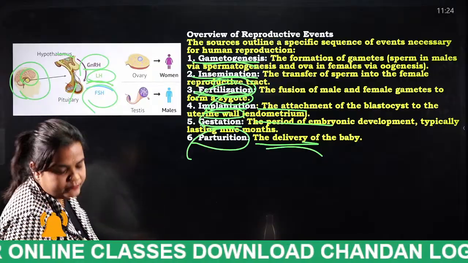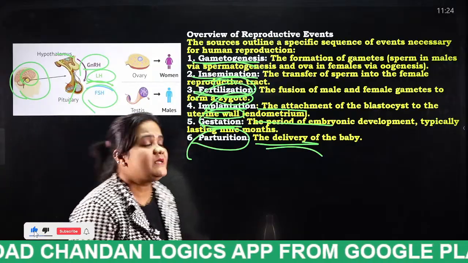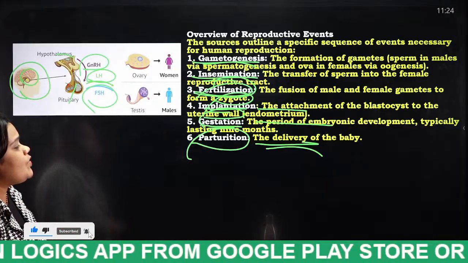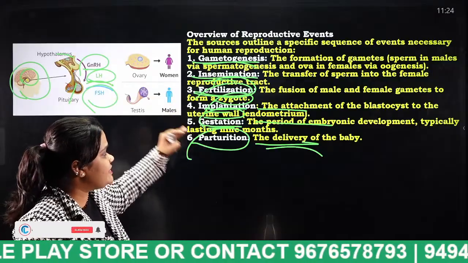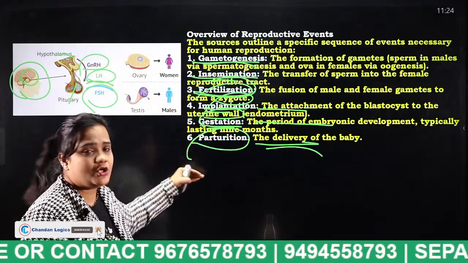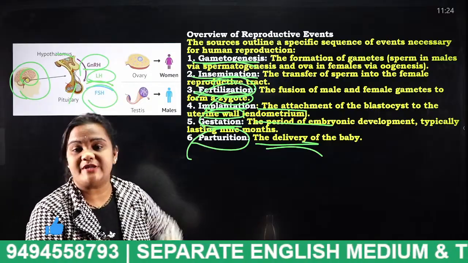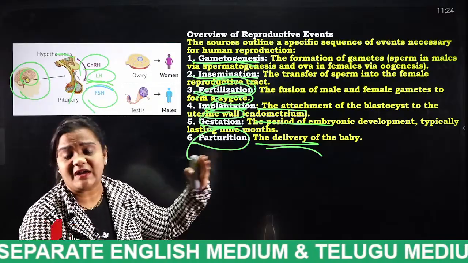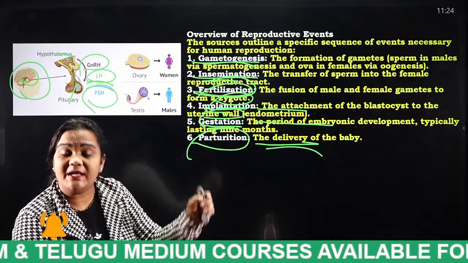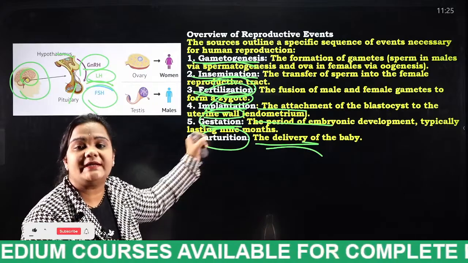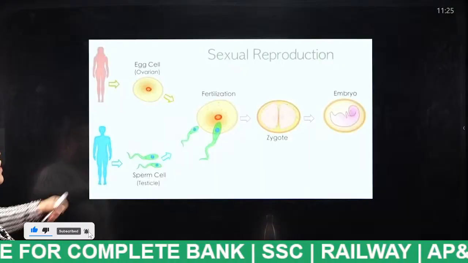This is regarding the overview of reproductive events, students. What you have understood now: insemination, gametogenesis, fertilization, implantation, gestation, parturition. These are the biological terms which we must understand. In general, everyone can know what is happening in the reproductive system, but they do not know the exact terminology related to this.